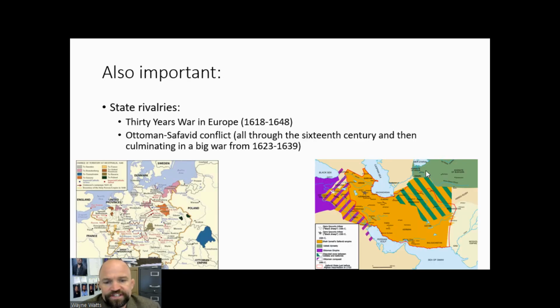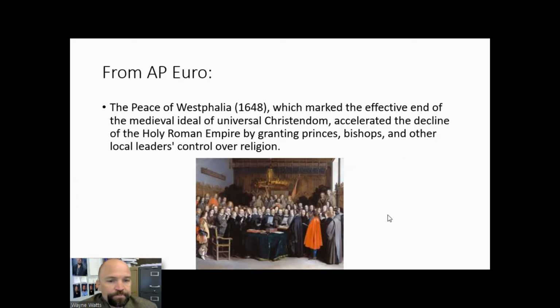Also important are state rivalries, including the 30 Years' War in Europe, primarily a war between Catholics and Protestants from 1618 to 1648, and the Ottoman-Safavid conflict, which went on all throughout the 16th century and then culminated in a big war between about 1623 to 1639.